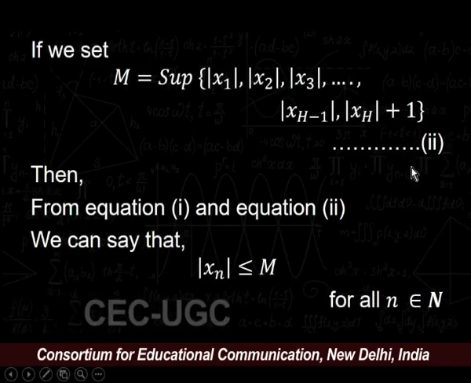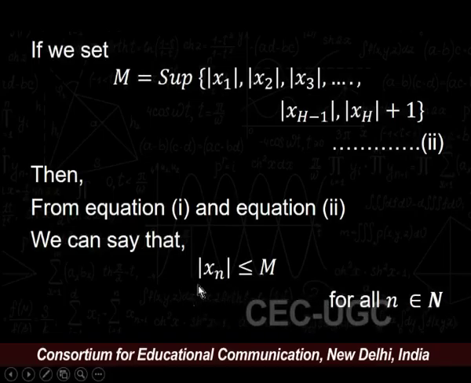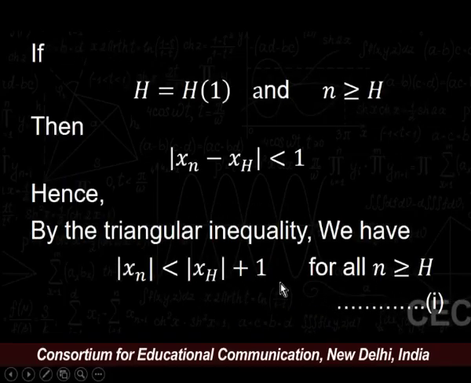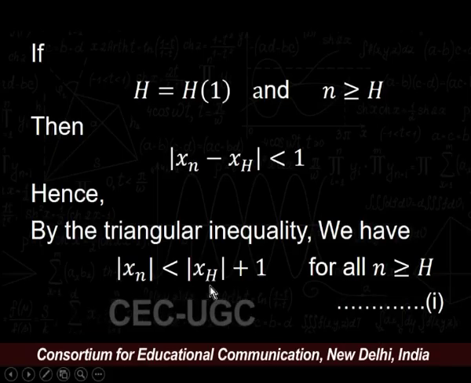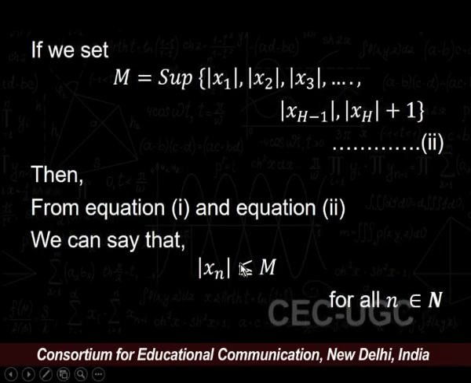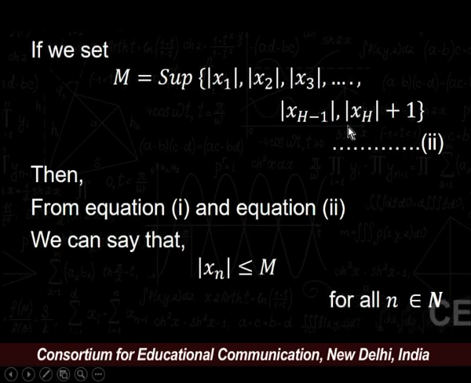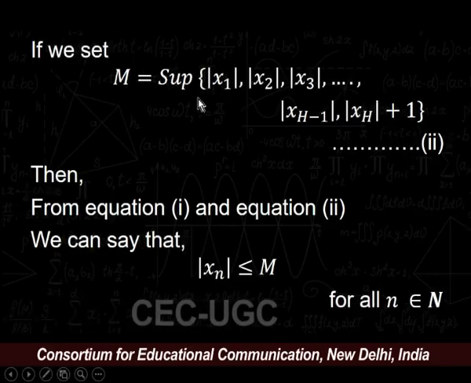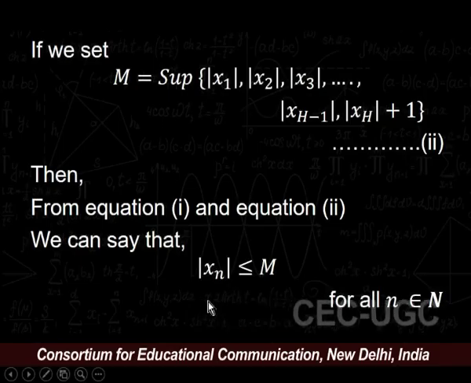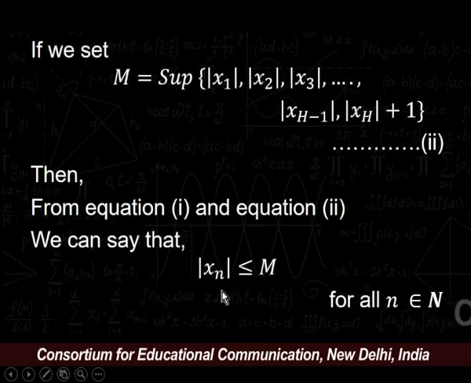So, from 1 and 2, we can easily say that modulus of xn is less than or equal to M. Equation number 1 says that modulus of xn is less than modulus of xh plus 1, and from equation number 2, this whole quantity is less than or equal to M, where M is the supremum. So, we get modulus of xn is less than or equal to M for all natural numbers n. Hence, we can say that a Cauchy sequence of real numbers R is bounded.